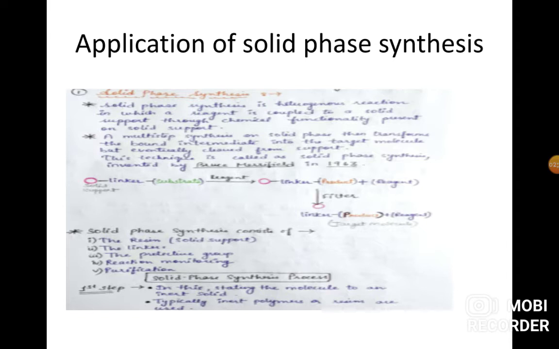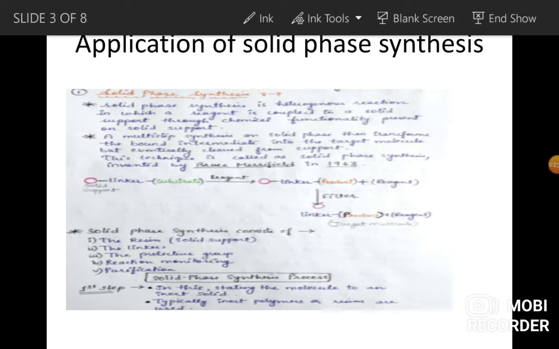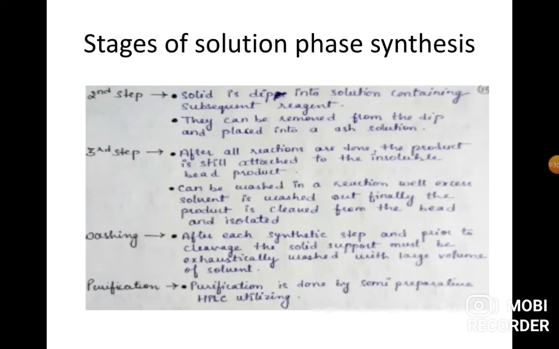Solid phase synthesis was invented by the scientist Bruce Merrifield in 1963. So, the steps involved in solid phase synthesis. First step, the molecule is attached to an inert solid, and typically an inert polymer or resin is used.